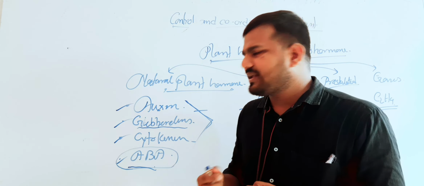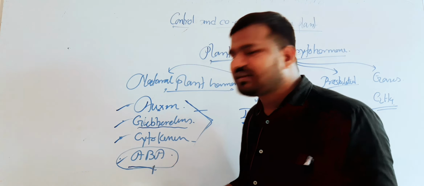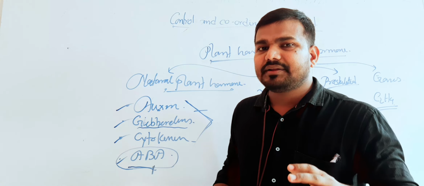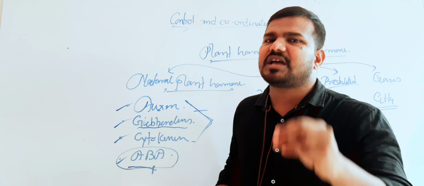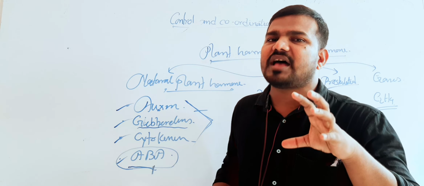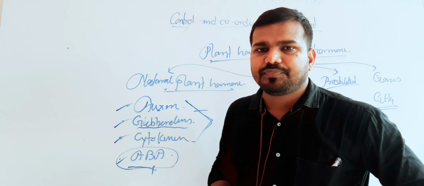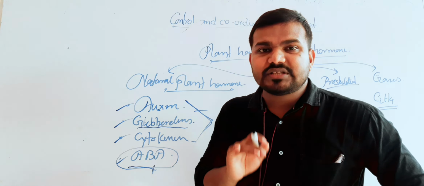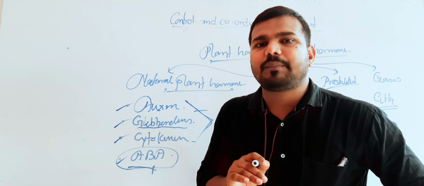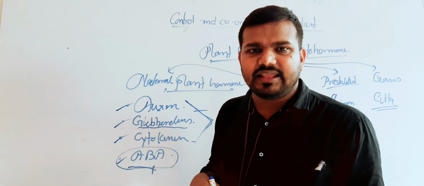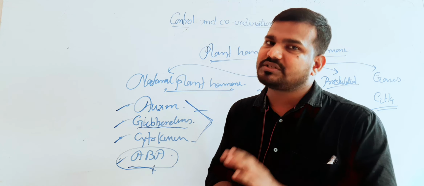During that time, this abscisic acid will increase in amount and reduce the transpiration rate by closing the stomata. That's why this type of hormone is known as a stress hormone of the plant. And the last one is the gaseous hormone, that is ethylene, which helps in the fruit ripening.